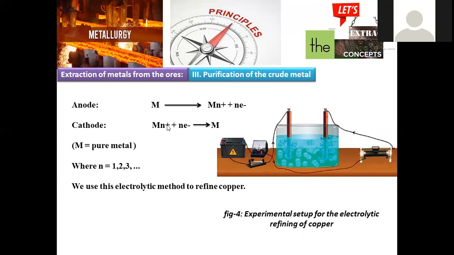Here, the metal being electropositive, either 1, 2, 3, 4, n number of electrons will be released. That depends upon the valency of the particular metal we are taking. If an s-block element, an alkali metal, was taken, 1 electron will be released. An alkaline earth metal used to give 2 electrons.